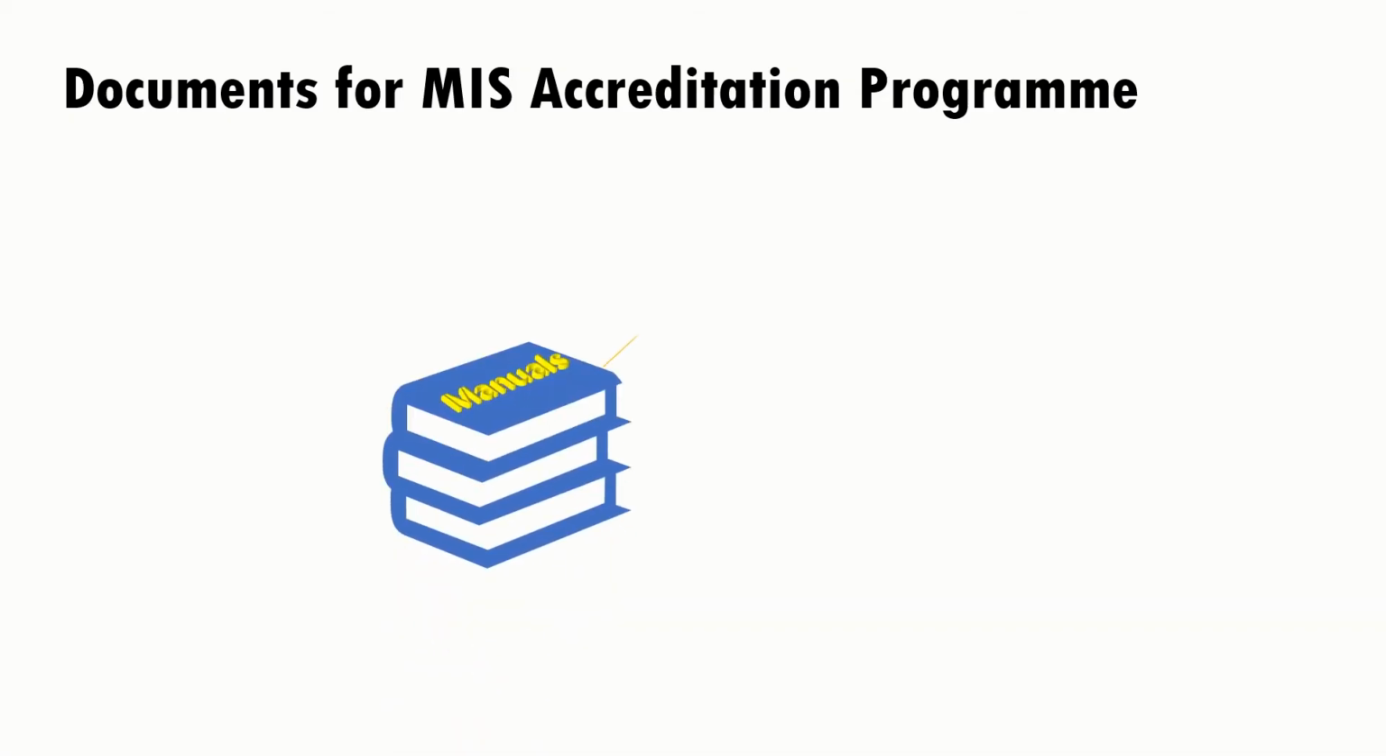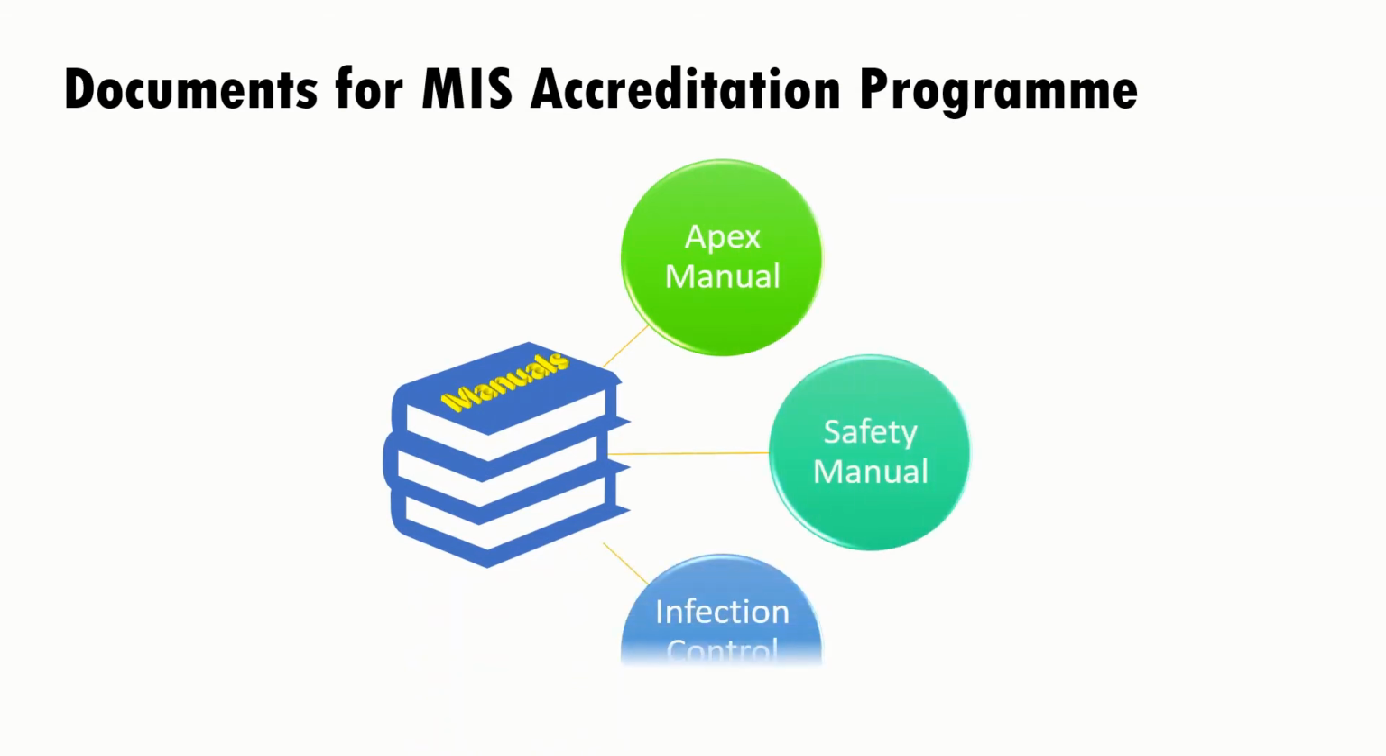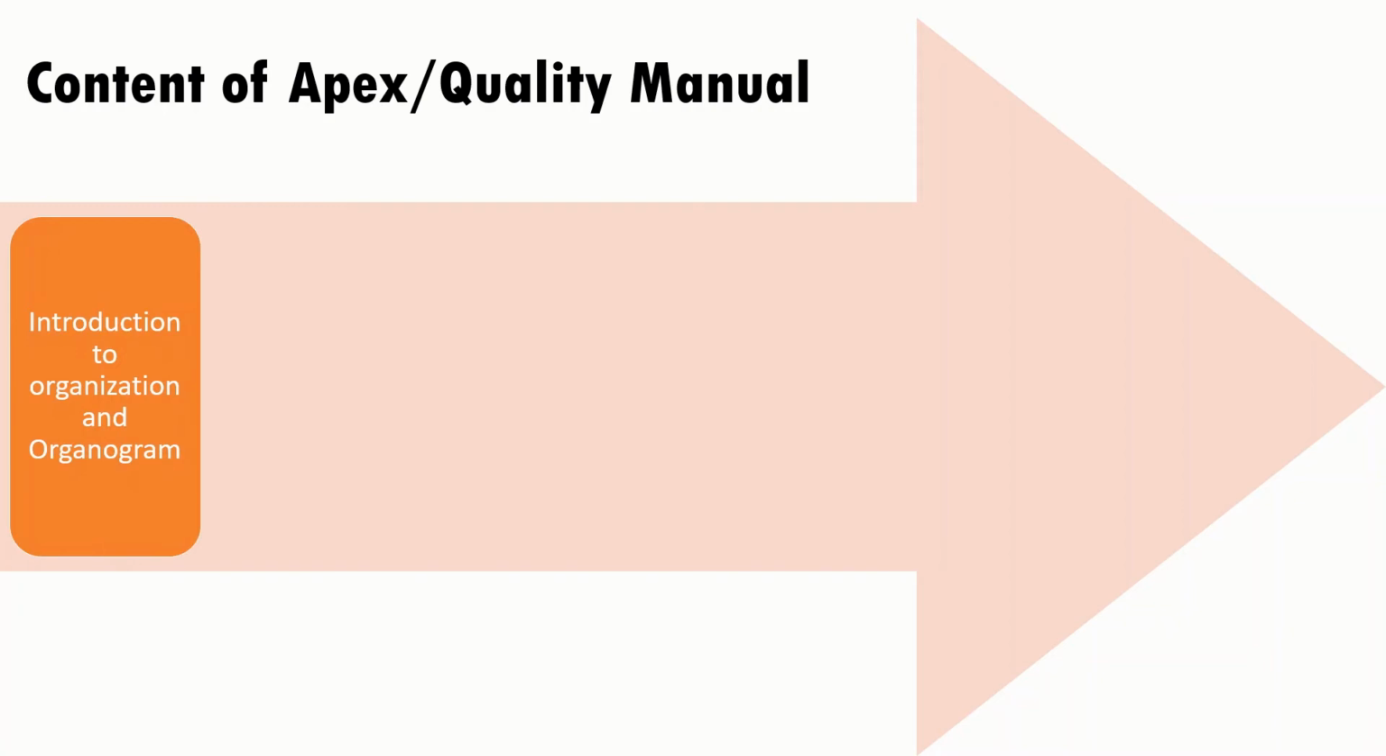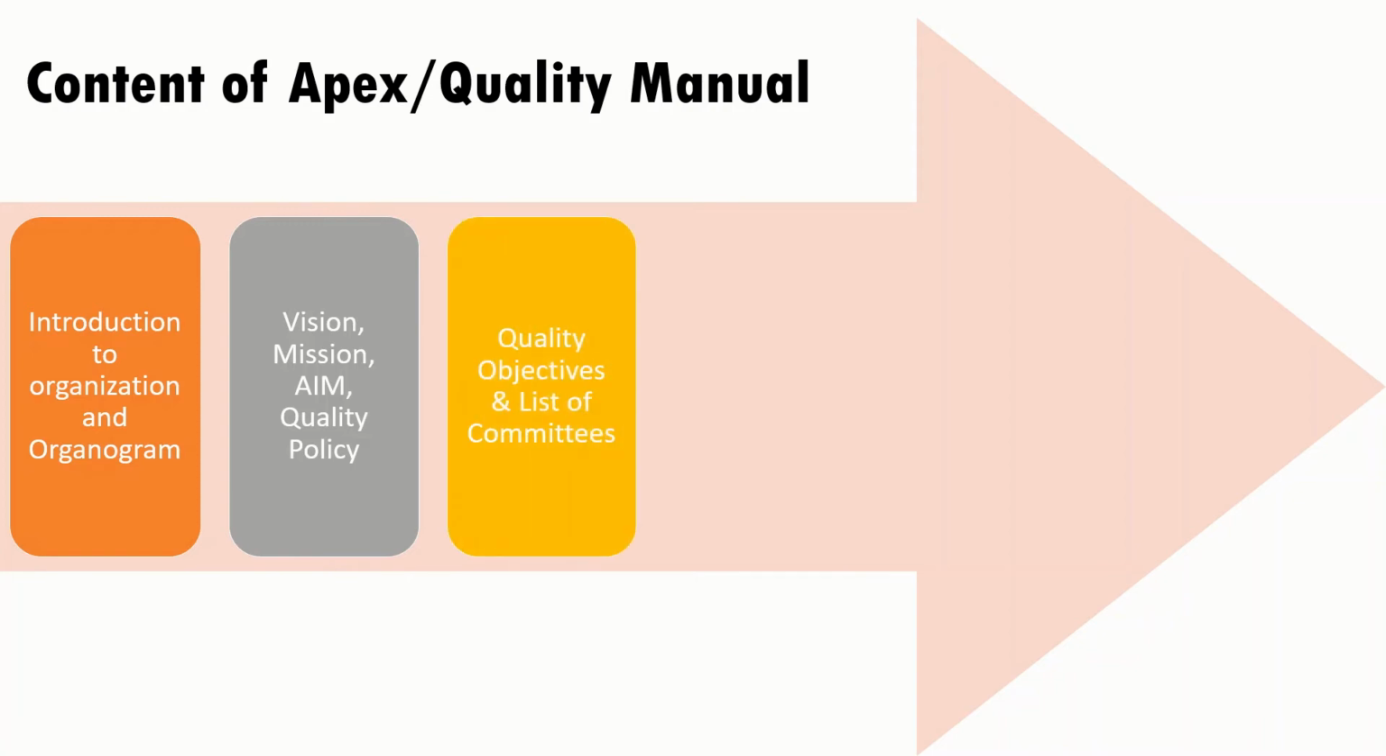Let's see what documentation is required for the MIS accreditation program. There are manuals required to be made, and they are broadly divided into three categories: Apex manual, safety manual, and infection control manual. Let's see the contents of the Apex manual. It should have an introduction to the organization and organogram; mission, vision, aim, and quality policies should be mentioned in that document, along with quality objectives and the list of committees.